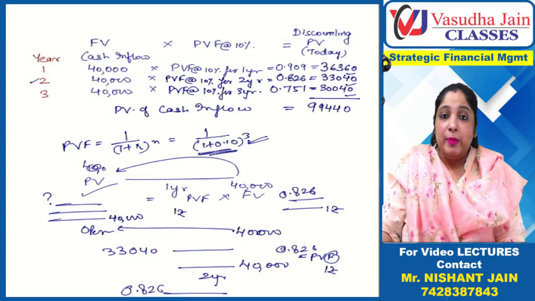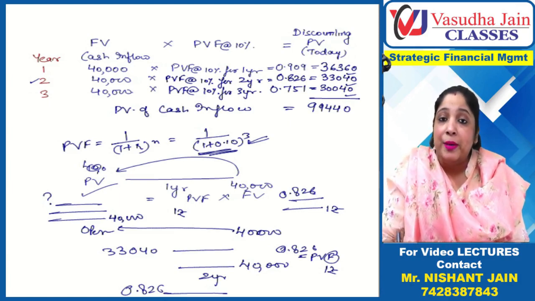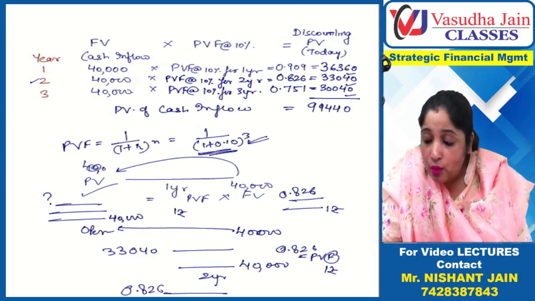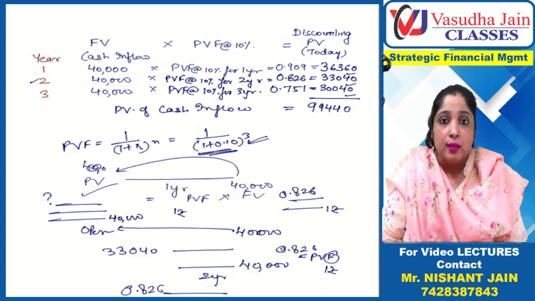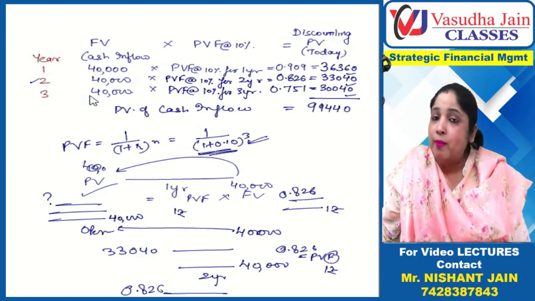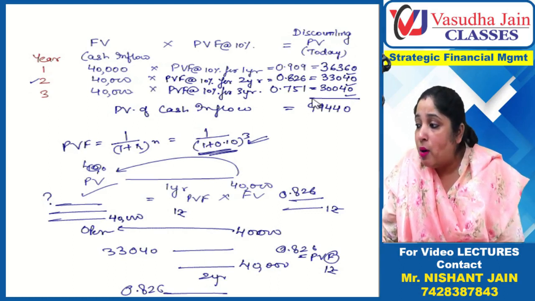But basically, what does this mean? That this amount should be invested. But how much money does company X or project A want me to invest? 99,440 rupees. No, they are asking me to invest 1 lakh rupees and they are giving me only this much return. That means they are not giving me 10% return, because if they were giving me 10% return, then only this much amount should be invested.